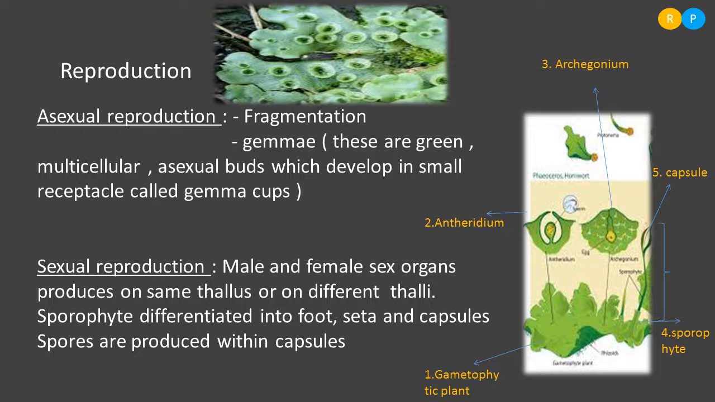The sporophytic plant can be differentiated into three different parts: foot, seta and capsule. The capsule is the part where we can see the spores. Spore formation takes place in the capsule. All the spores are haploid in nature, so they disperse from the capsule, germinate and develop into a new gametophytic plant. So this is the sexual reproduction in liverworts.